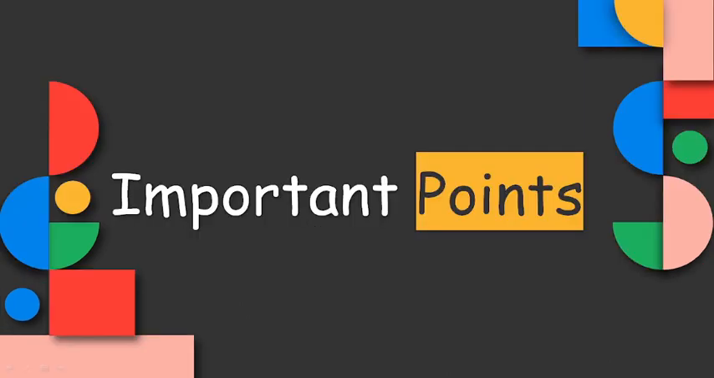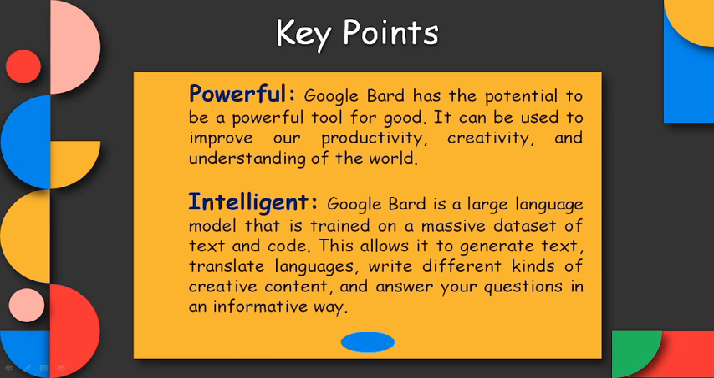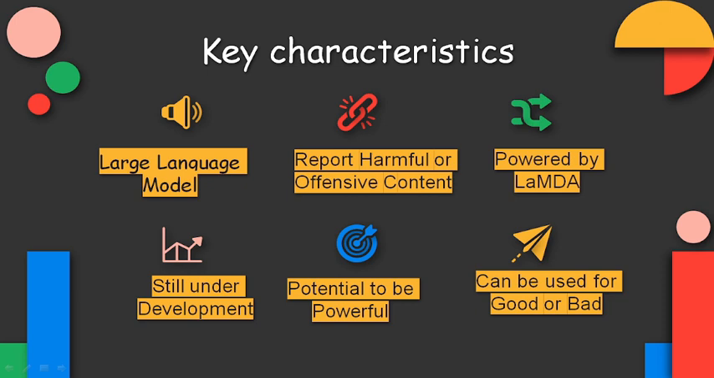Now, I'll tell you some of the important points about Google Bard. Firstly, it's a very powerful tool and works as per the requirement of the current era. Google Bard has the potential to be a powerful tool for good for future generations, and it can be used to improve our productivity, creativity and understanding of future requirements. The system is very intelligent, having a large language model that is trained on a massive dataset of text and code. This allows it to generate text, translate languages, write different kinds of creative content and answer your questions in an informative way.